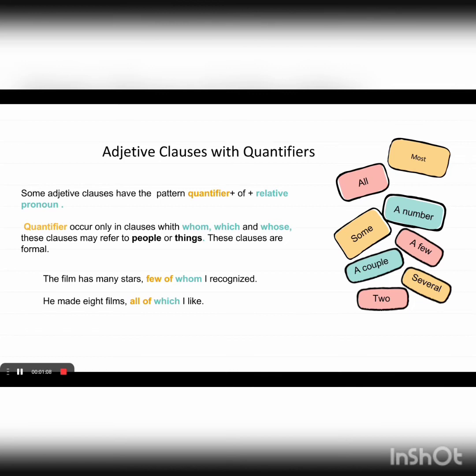The film has many stars, few of whom I recognize. He made 8 films, all of which I like. These are two examples of adjective clauses with quantifiers.